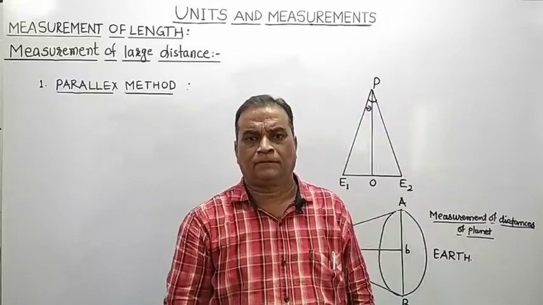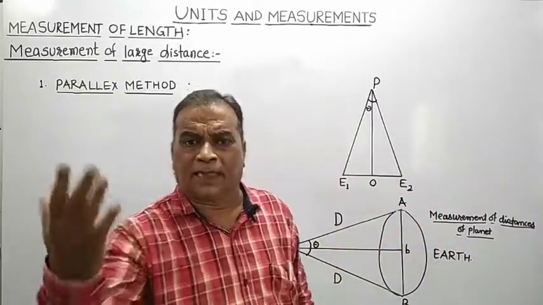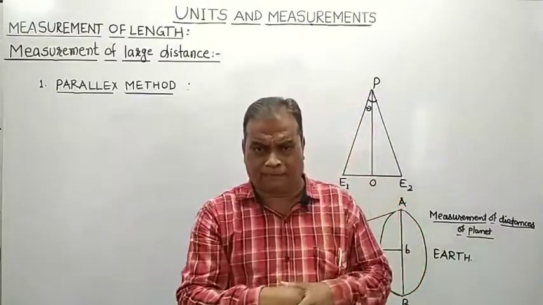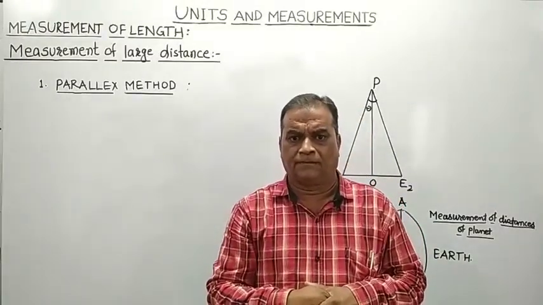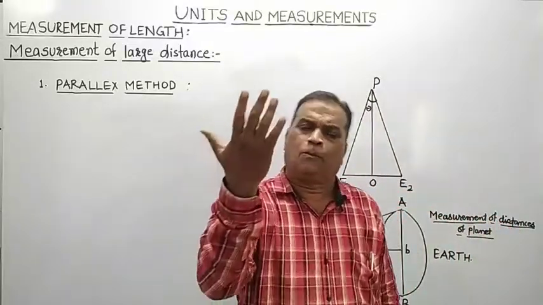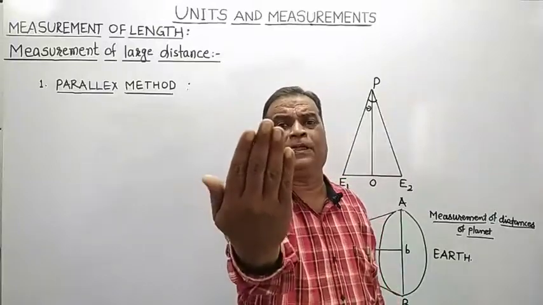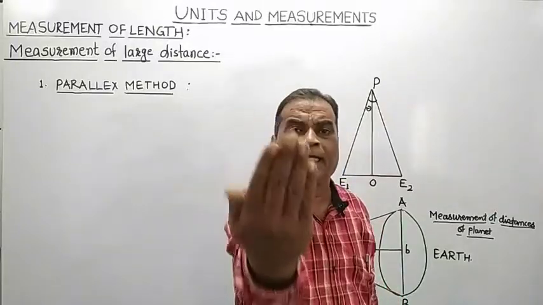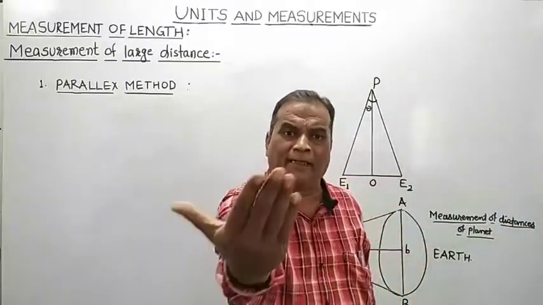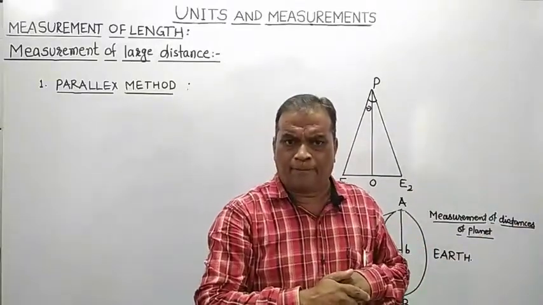But what we will observe is that there is a change in position of our hand, means that hand appears to move against the background.